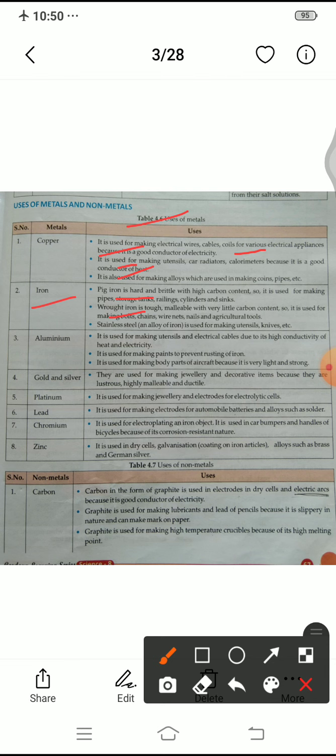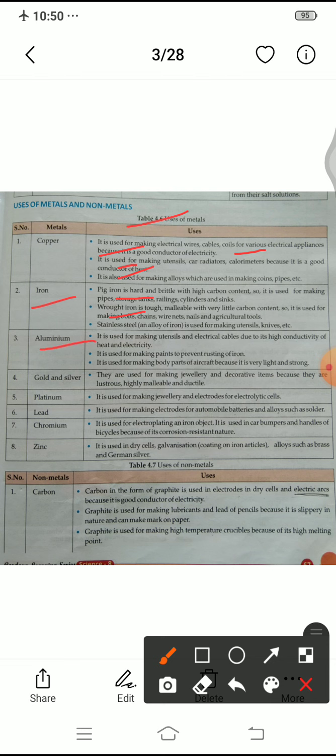Next is stainless steel. In our home, most of the utensils are made with stainless steel. It is used for making utensils, knives, etc. These are all alloys. When iron is mixed with other types of metals or non-metals, it makes an alloy, and most of the examples in our home are types of alloy. Now next is aluminium.